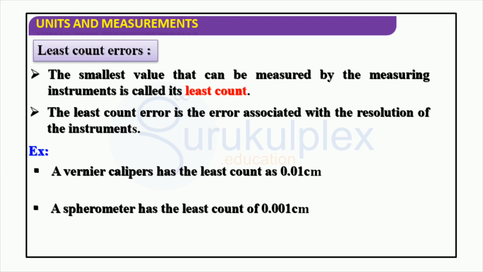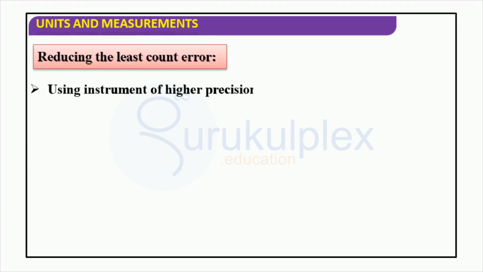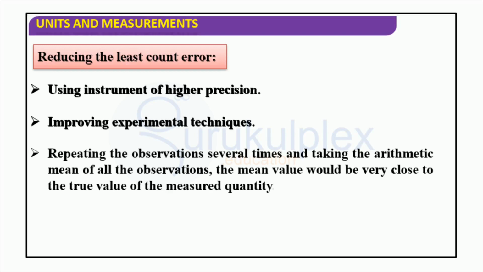Having knowledge of least count errors is necessary to improve the accuracy of measurements. To reduce the least count error, using an instrument of higher precision and accuracy is one way. Additionally, the technique for the experiment can be improved. To get more accurate results, repeating the observations several times and then taking the arithmetic mean of the values obtained is important. The mean value would be very close to the true value of the measured quantity.